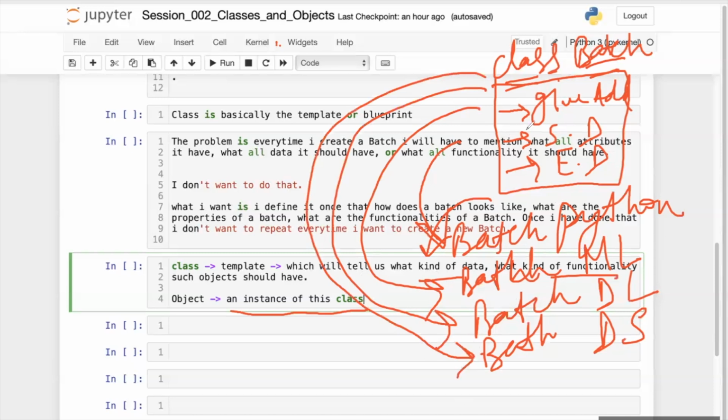Do you get this point? So this is the object. These are the objects. So this is the class, and whatever instances I am creating with this class are called the objects. So here batch is a class, and the instances of this batch class, which are the Python batch, ML batch, DL batch, DS batch, are called the instances of this class, which is also called an object of the class. Do you get it?